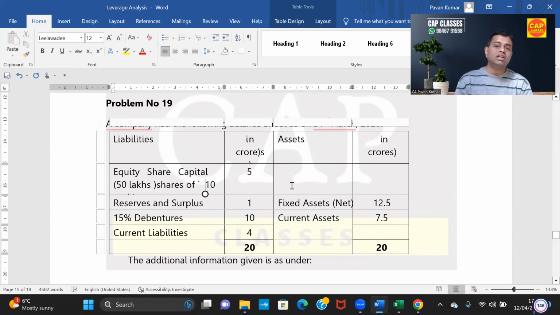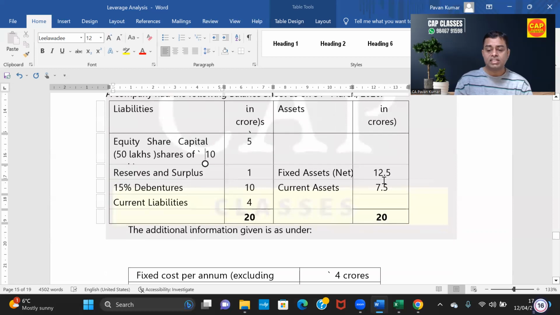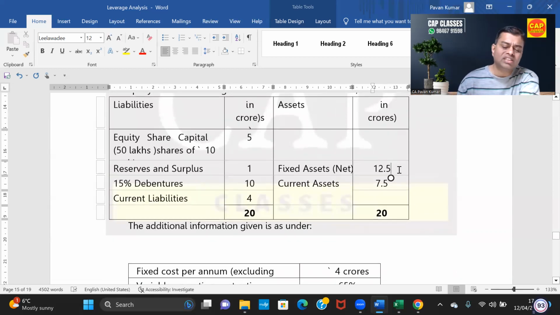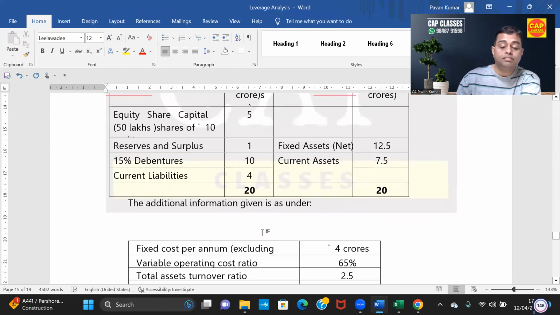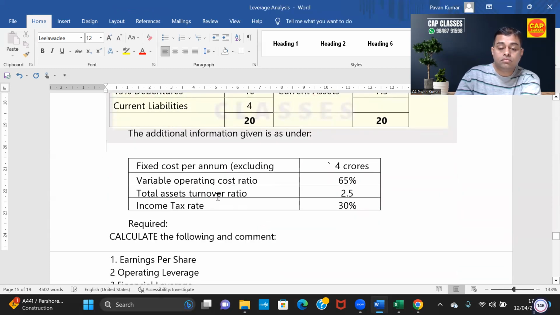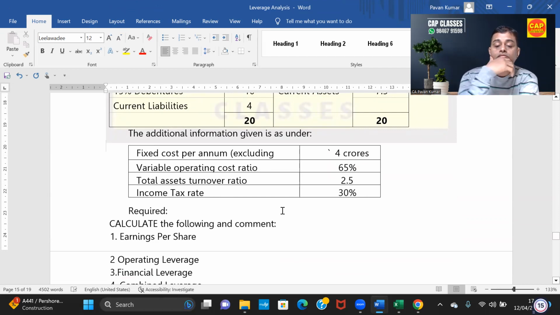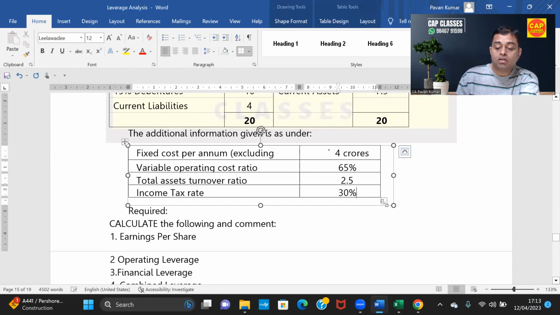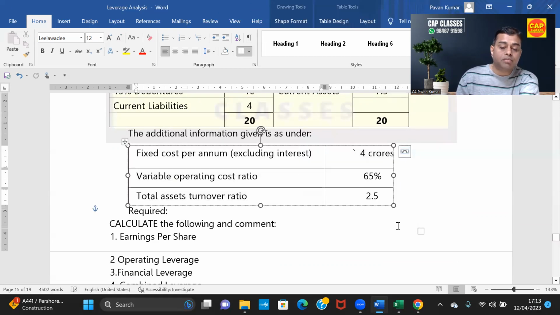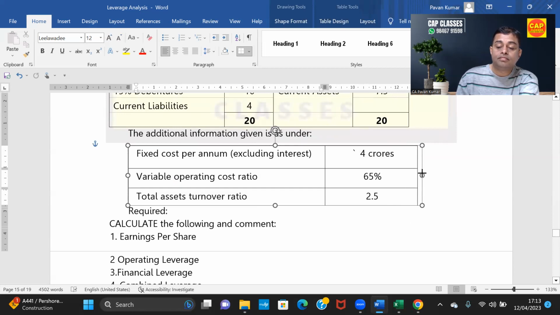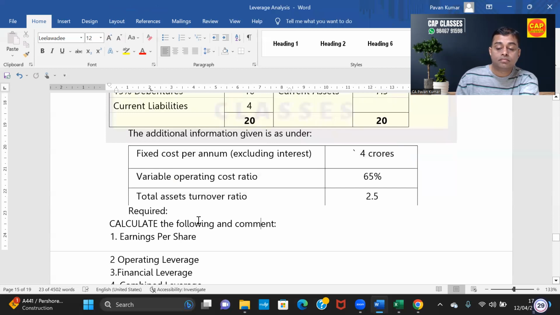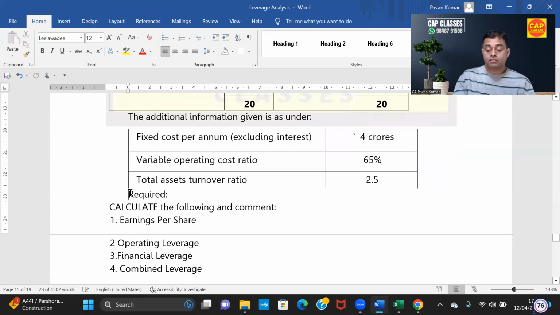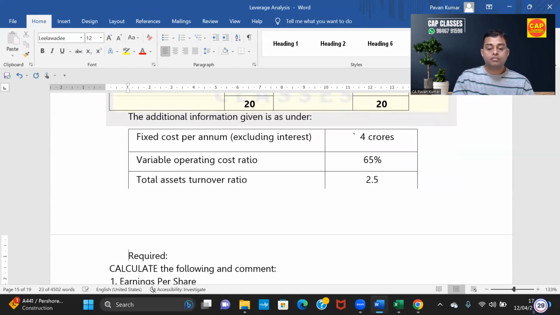Fixed assets net means net block after depreciation. So fixed assets net at 12.5. Obviously, fixed assets net only will be there in the balance sheet. Then additional information given is as under: fixed cost per annum excluding interest, it must be, is 4 crore. Variable operating cost ratio is 65%. Total asset turnover ratio is 2.5. Required: calculate the following and comment.